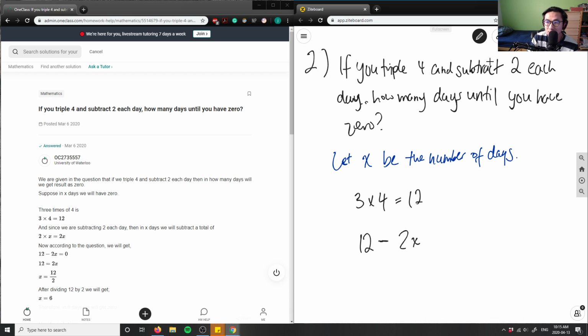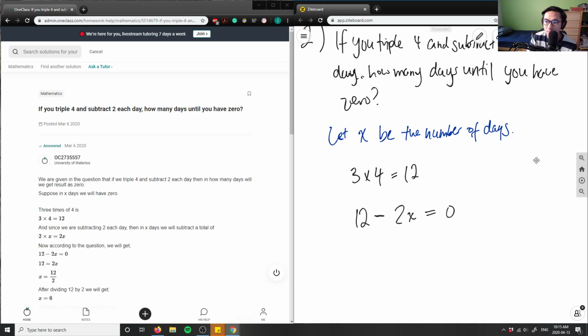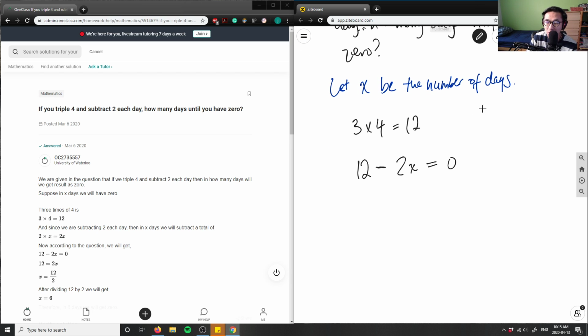And how many days until you have 0? Then you have to make the equation that states that this would have to equal 0, right? So that's going to be my algebraic expression here. What we can do is now we can actually solve for this expression, right? So in order for us to do that, we can isolate our variable here.